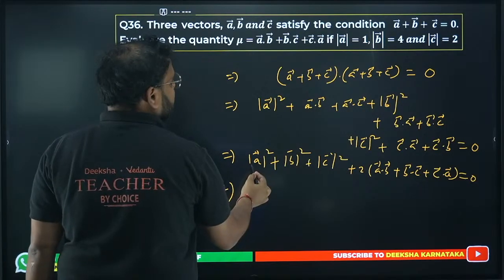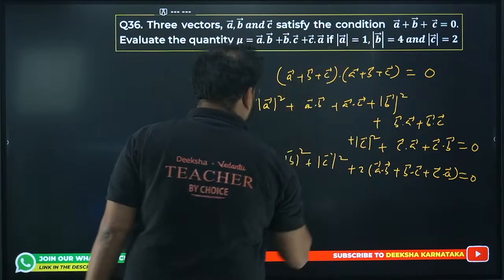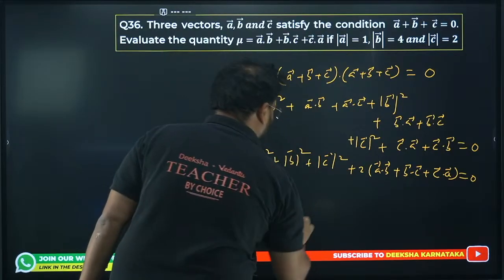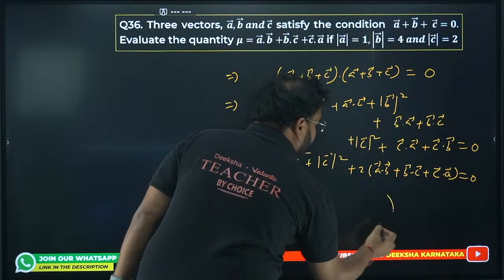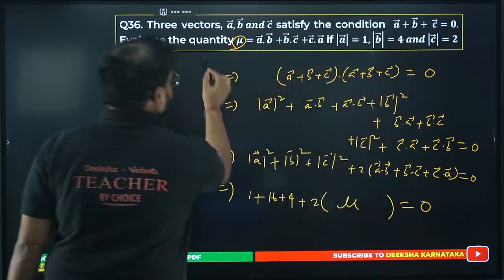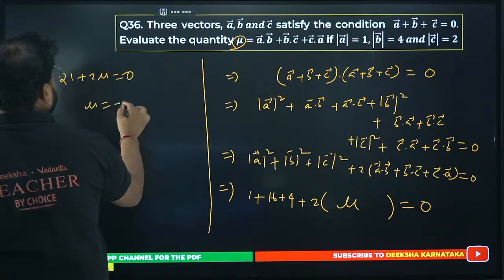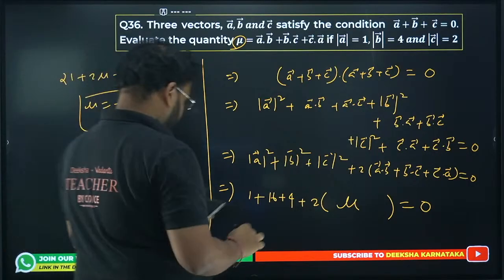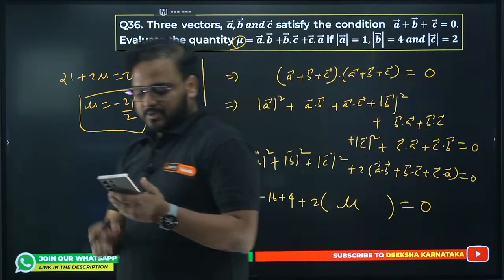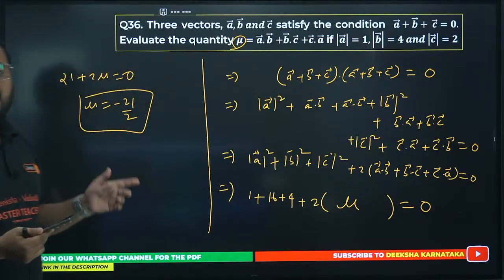Check the value we have now. This value is very simple. Square of A will be 1, square of B is going to be 16, square of C is going to be 4. So we have this value plus twice of this, please check mu. I'm getting 21 plus 2 mu is 0. It means mu value is minus 21 by 2. Yes, please check. I think I got some answers also. Alan and Master Creative Life have given me the correct answer: minus 21 by 2.